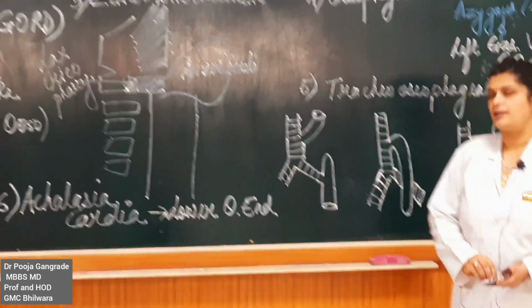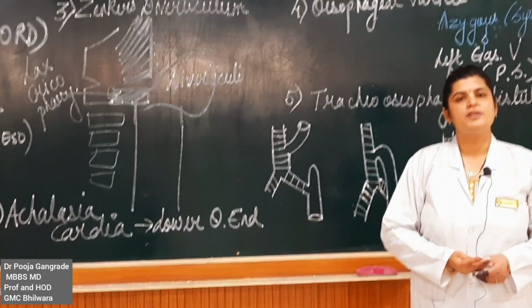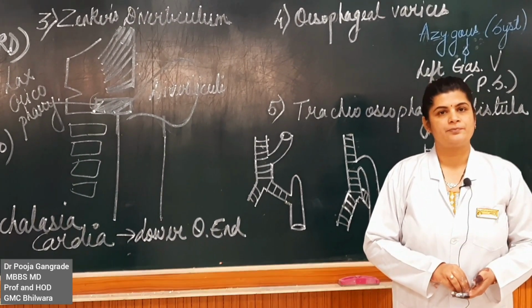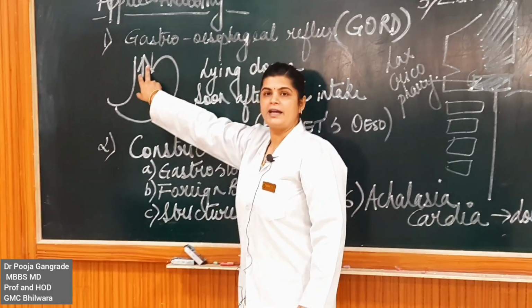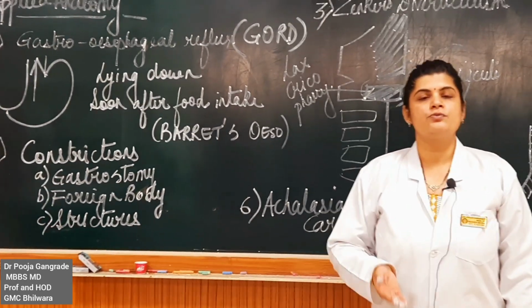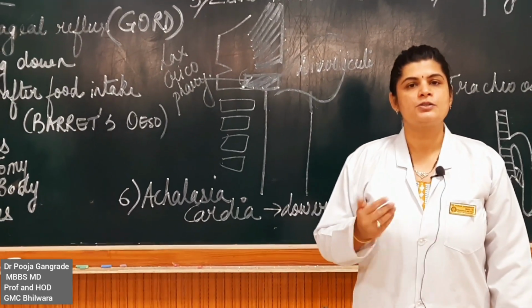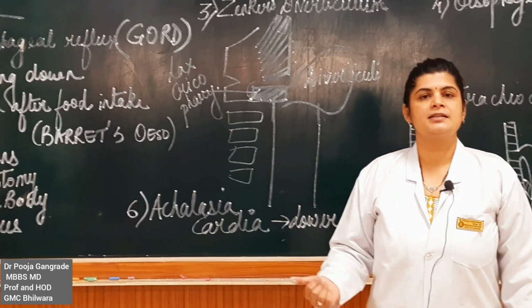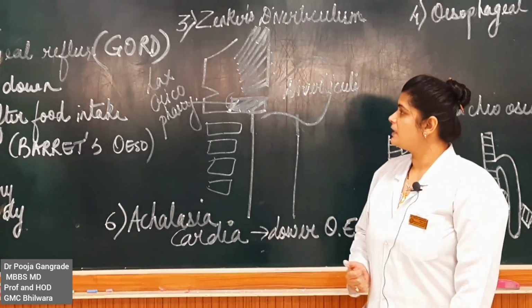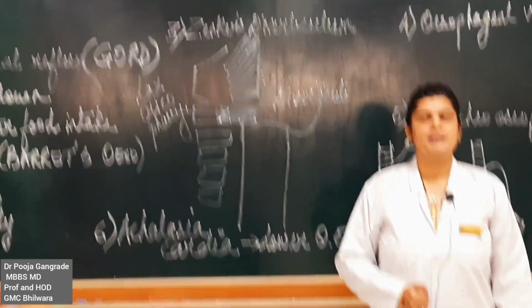Now achalasia cardia is at the lower end of the esophagus. Sometimes this sphincter is too tight, and because the lower end sphincter is too tight, it does not let the food go into the stomach properly. So the food will always be present in the esophagus. This condition is called achalasia cardia. So with this we finish with the applied anatomy of the esophagus.